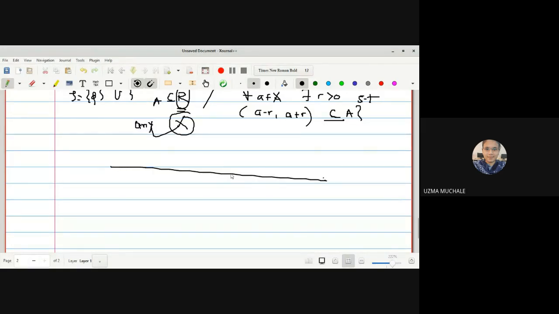So in short, suppose here is your set A, which is a subset of R. Then for every point of A, we should have an open interval (a minus r, a plus r) which is contained in A. And if it is true for every element of capital A, then it will be a member of tau.